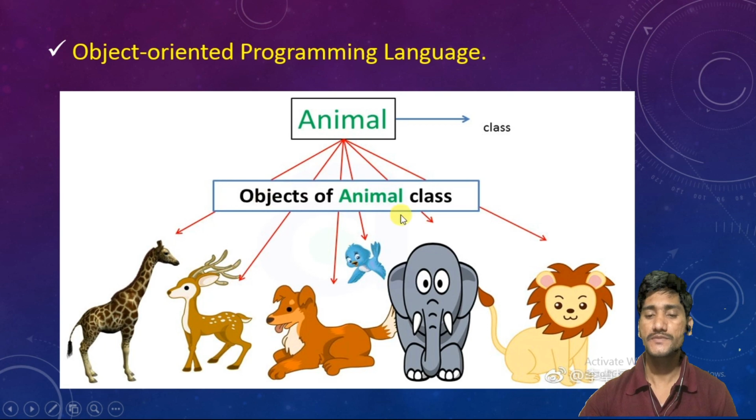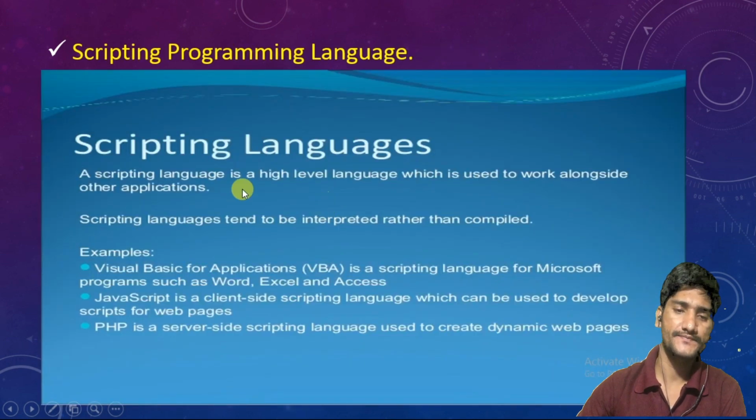Object oriented programming language means we consider everything as an object, like objects of the animal class. See, here animal is a class. Inside the class we have different types of animals. If humans is a class, we will take here female, male, transgender. We have different types of humans also. That is also one class. So we deal with everything as an object in this programming language.